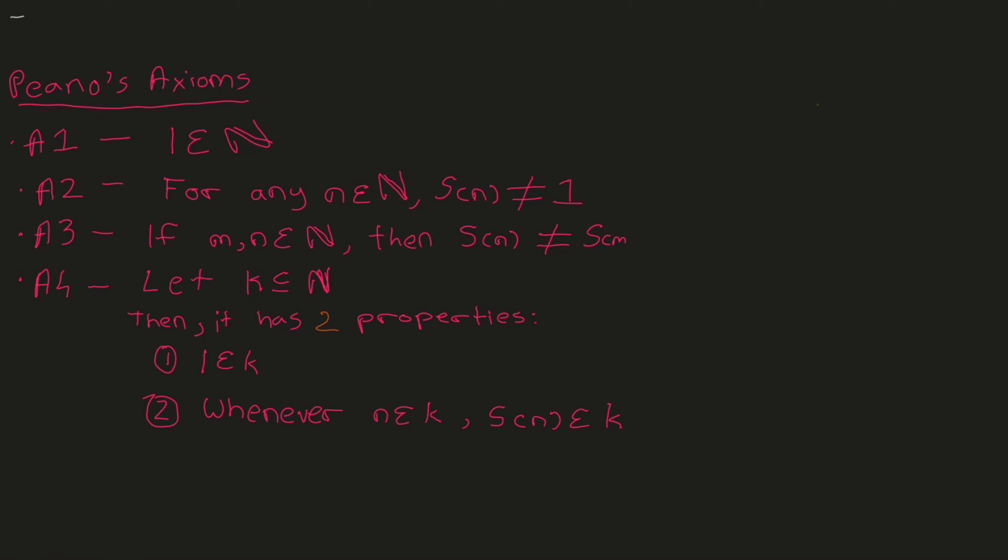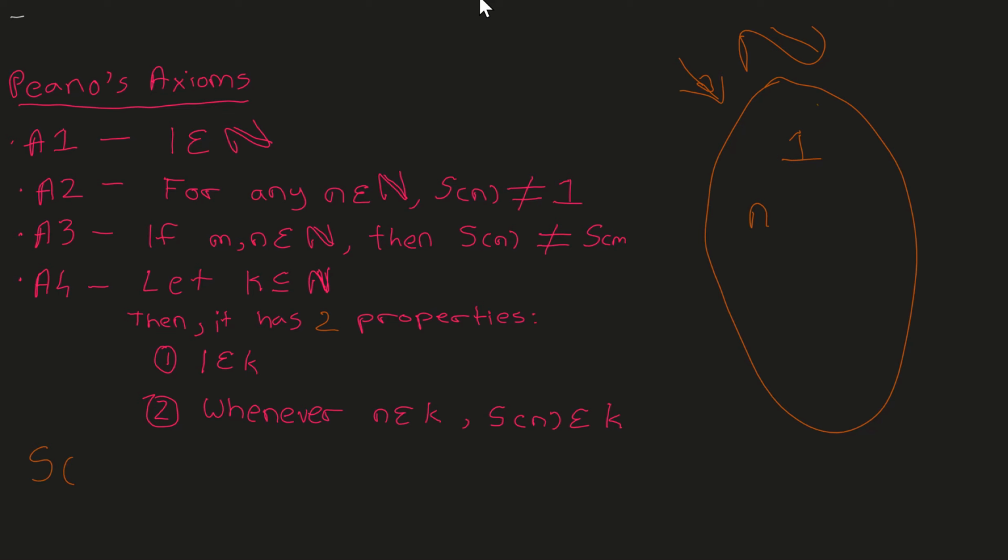So Peano defined the axioms using four statements. Take this as the set of natural numbers. The first axiom says that 1 is always part of the natural numbers. The second axiom says that if n is an element of the natural numbers, the successor of n is not equal to 1. Before we dig into what that means, let's look at what the successor means.